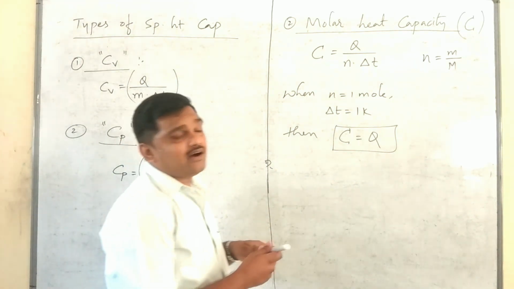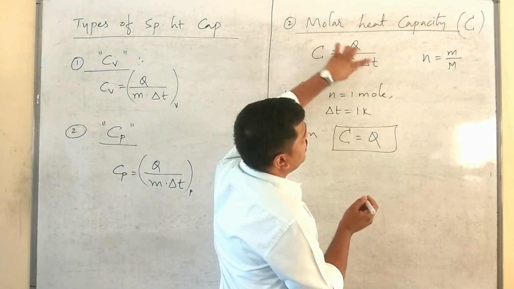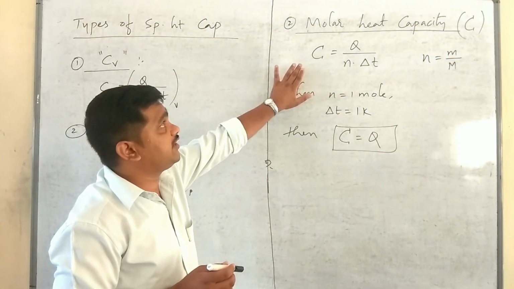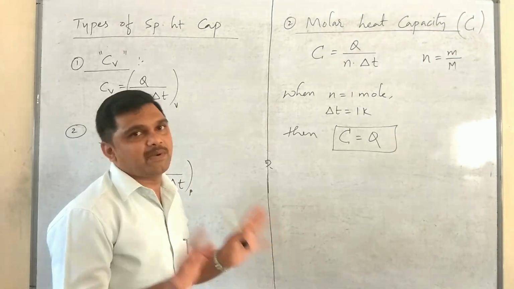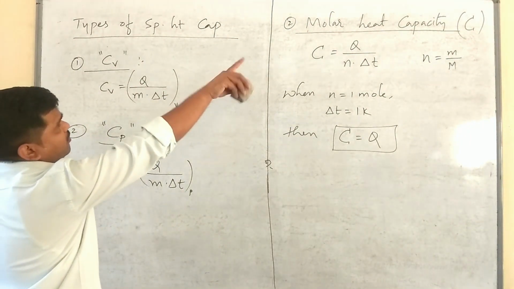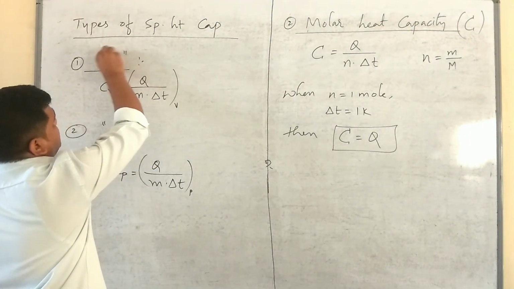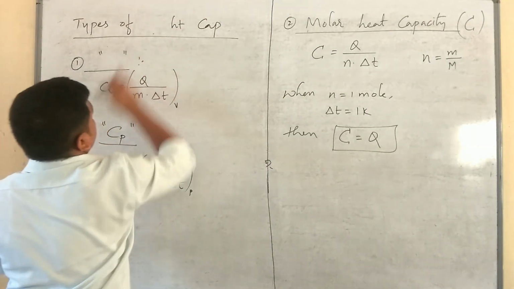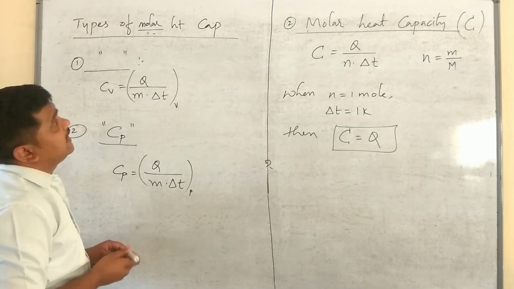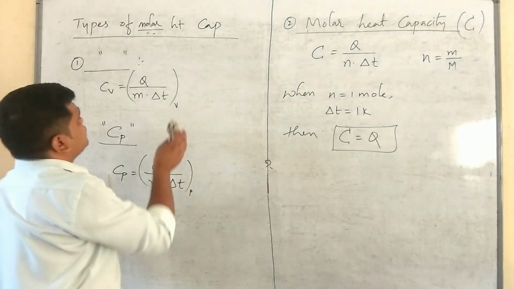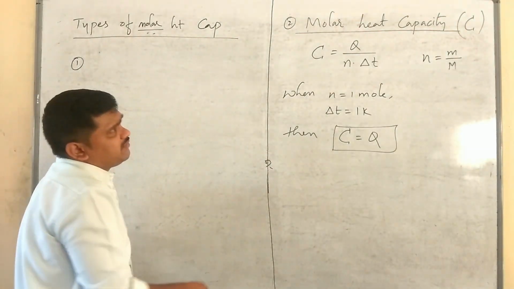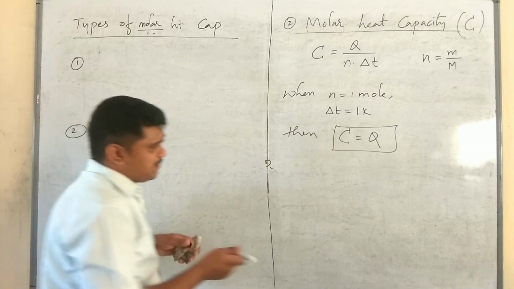What is its SI unit now? It is joule per mole per Kelvin. Joule per mole per Kelvin is the SI unit for molar heat capacity. Just like the specific heat capacity, here also in molar heat capacity we have two types of molar heat capacities. Before going to the types, let me tell you the relationship between heat capacity and molar heat capacity.